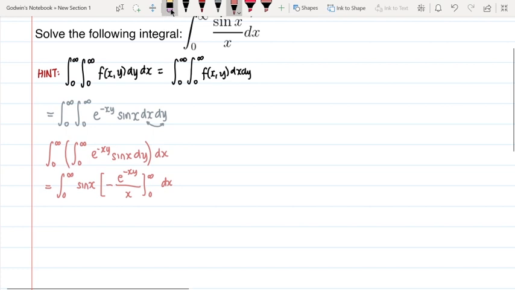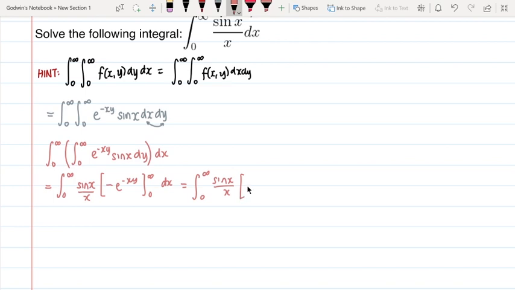And then actually, you can already remove this over x sa ilalim, since it is just a constant, right? So we already have our sine x over x here. And let's just check if this is 1 actually. So tingnan natin. Sine x over x. And then we'll substitute infinity first.